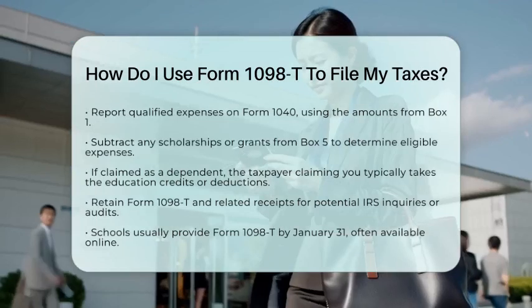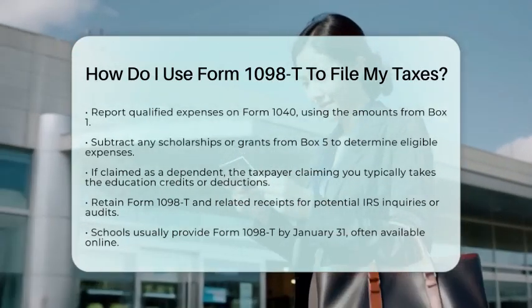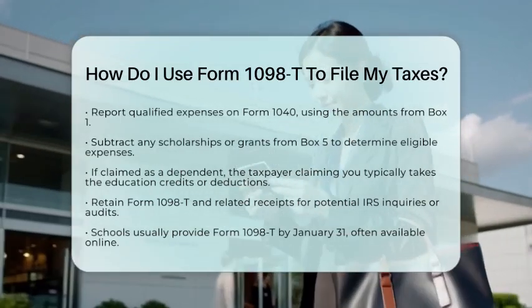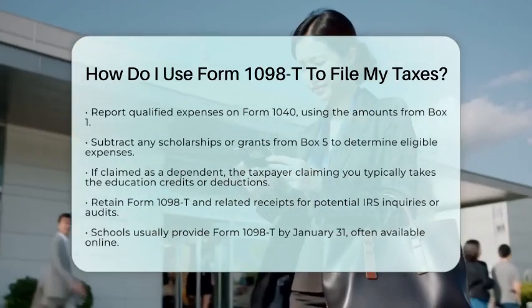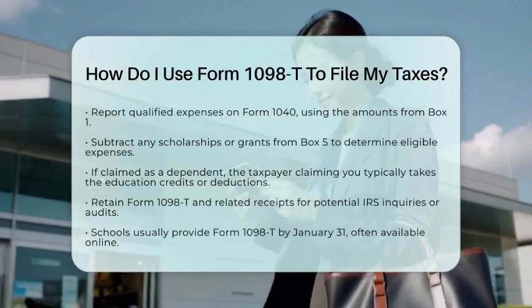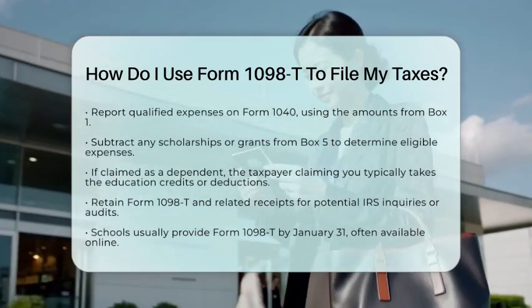In summary, Form 1098-T is your official record of tuition payments and scholarships. Use it to claim education tax credits or deductions on your tax return. By following these steps, you can ensure that you are making the most of your education-related tax benefits.